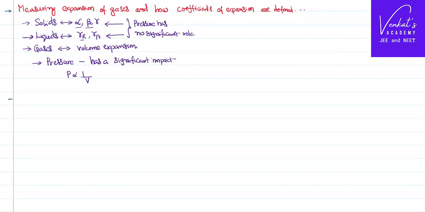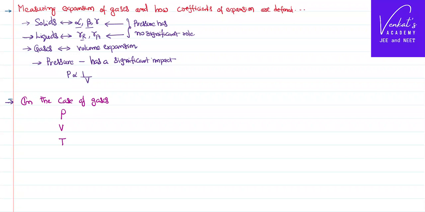So in the case of gases, while you want to study the expansion of gases, we have three parameters into consideration: pressure, volume, and temperature.